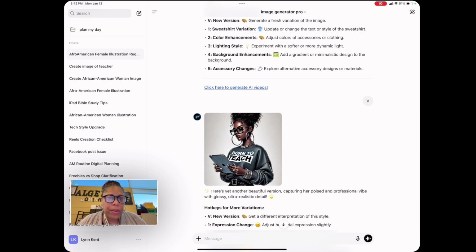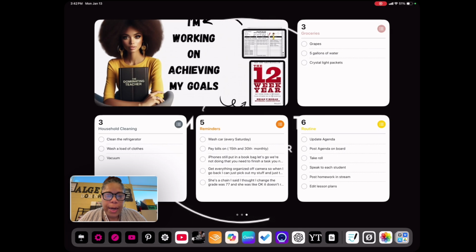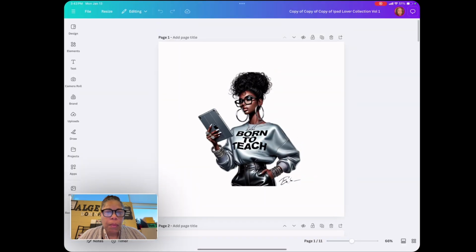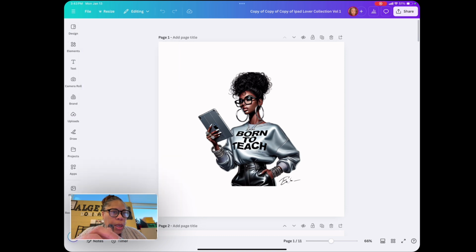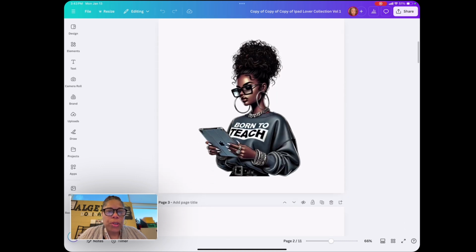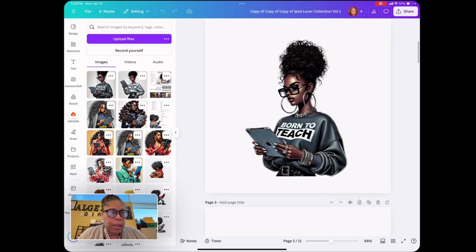So after I got the exact image that I was looking for, I just went over to Canva and I download them. And all you do is go over to your uploads and then go to your pictures and you can download the files. Then when you bring them over, her hair was fine, so I just removed the background. And then the other one, I had to extend the hair because her hair was cut off. Her head was cut off.